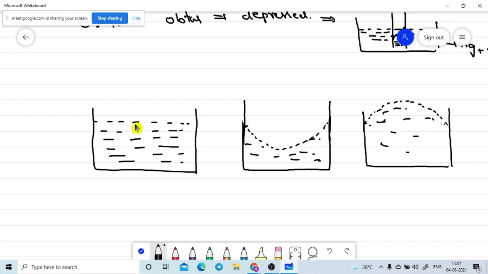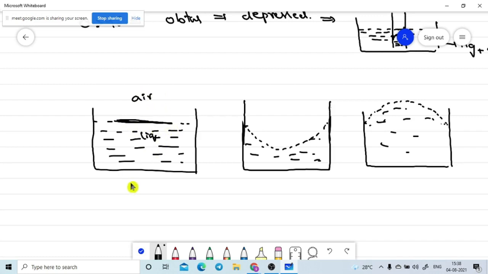There are two surfaces here. One is the air surface, another is the liquid surface. Free surface is nothing but the air surface. Here is the contacting point, the boundary point between these two surfaces.